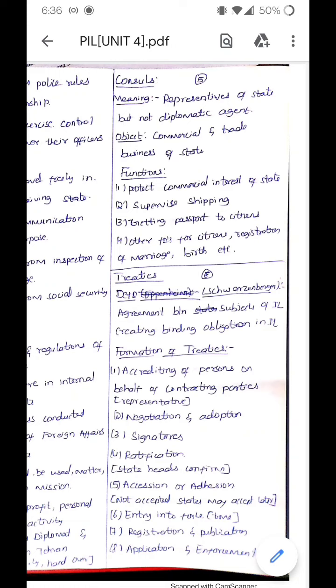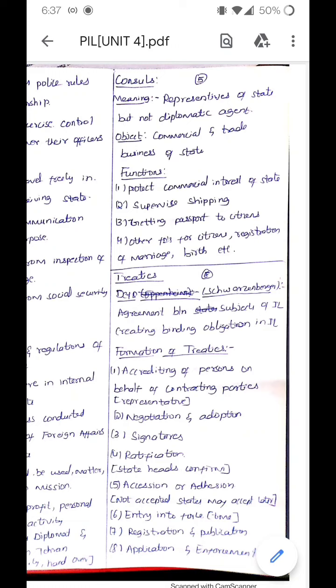Formation of treaties. How are treaties formed? The first step is accrediting of persons on behalf of contracting parties. So a representative is selected first by the state to represent them for the treaty. The next is negotiation and adoption. These representatives go into negotiation, and after the negotiation is successful they adopt it. The next step is signatures. After adopting the treaty, they will sign it to show that they have accepted it.